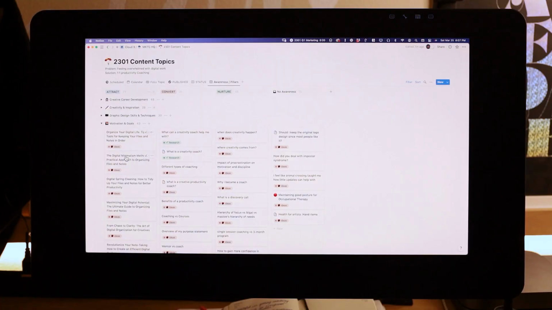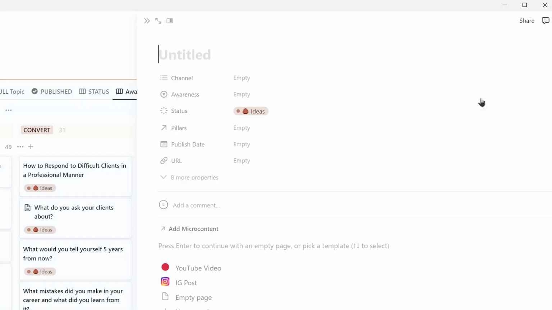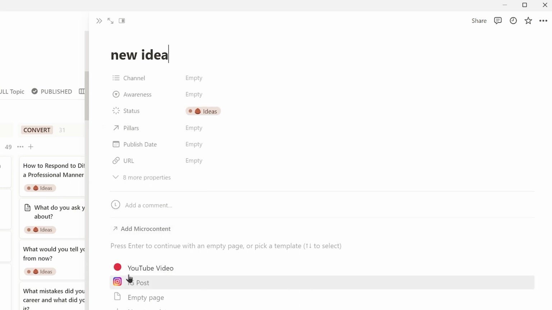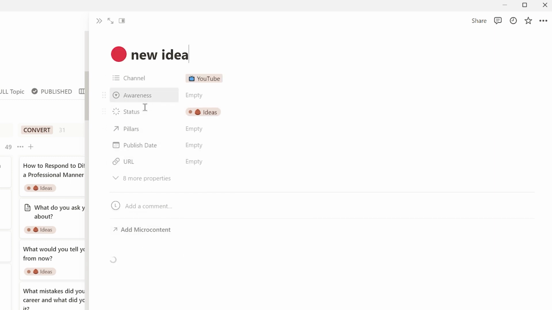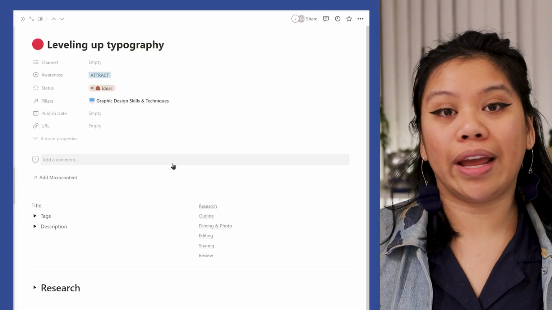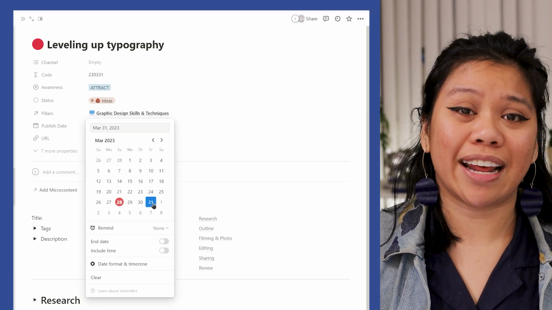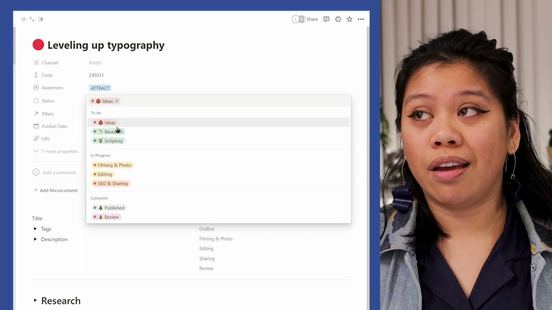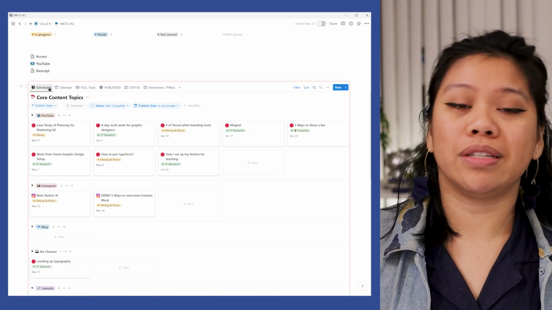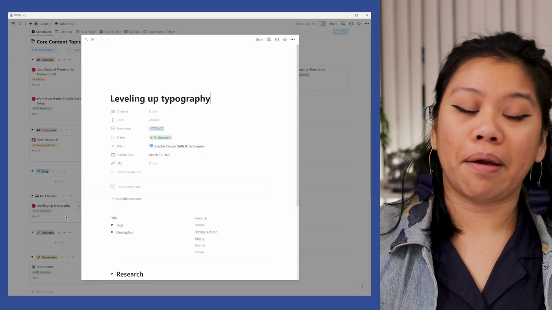Talking about the process of getting these videos out there, the very first thing that I did was ideating. I was putting out all these ideas based off of what I've seen and any questions that I received from my clients, and I would throw those ideas into the database and assign them the status ideas. That's the default so that new items get added. And from there, I would go and schedule them. I had so many different ideas that I didn't even know where to start, and so I didn't really act upon them until I assigned a published date.